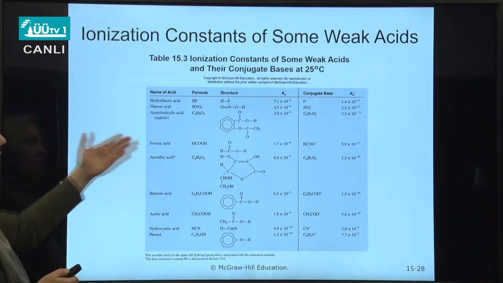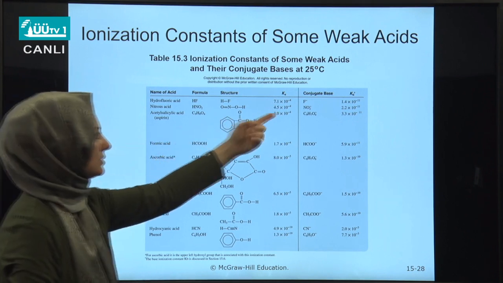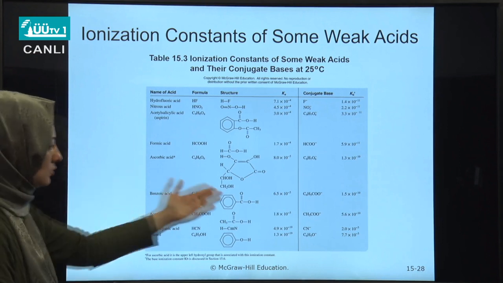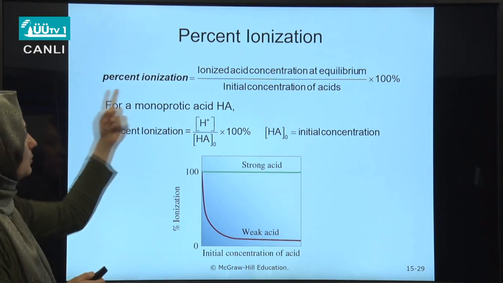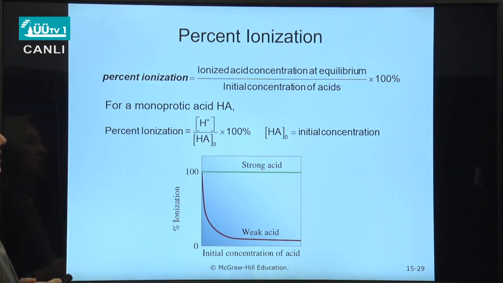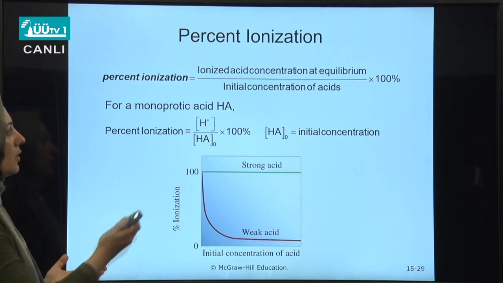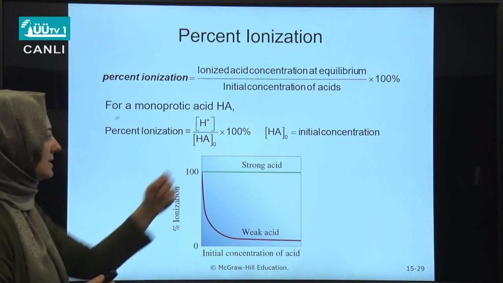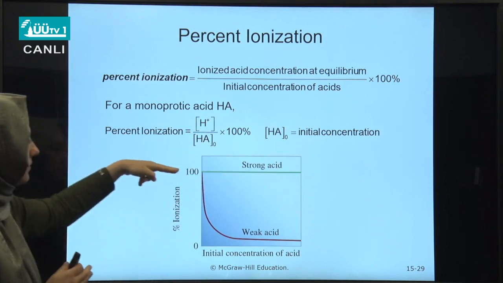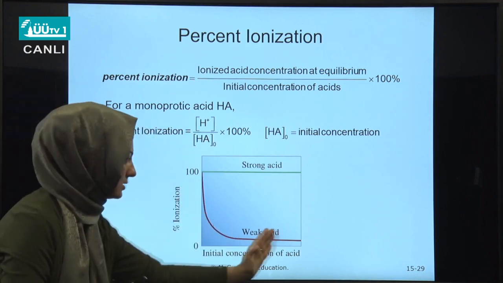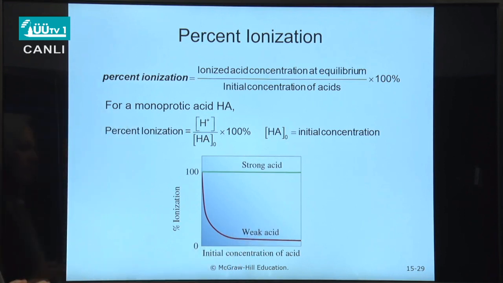Okay, in this table you can see some ionization constants of some weak acids. As you see, they are on the order of 10^-4, 10^-10, much less than 1. That is why we can talk about a percent ionization, which is how much ionized acid concentration we'll have at equilibrium compared to the initial concentration of acid. So for strong acids, percent ionization is 100%.